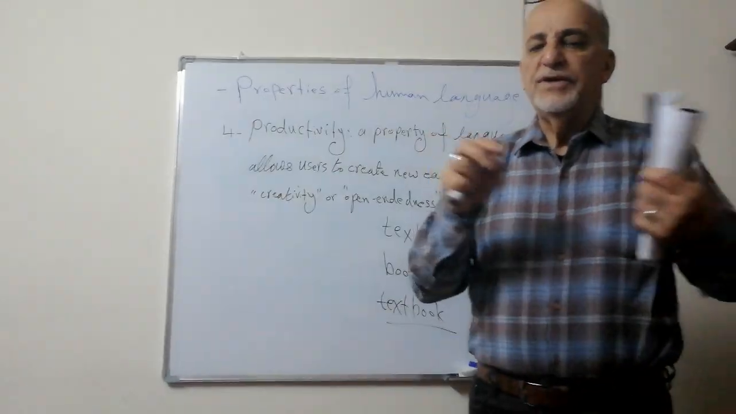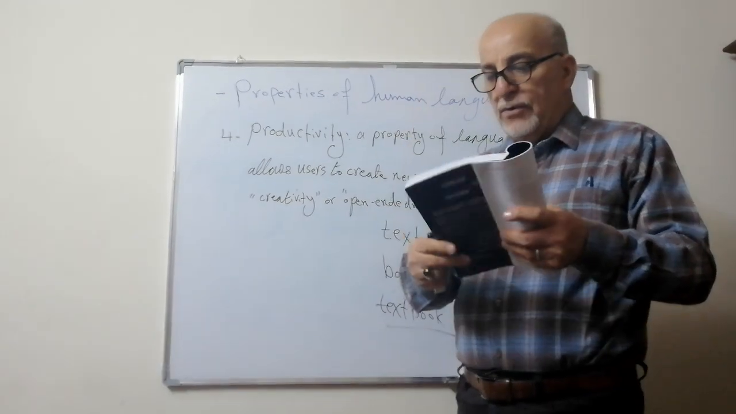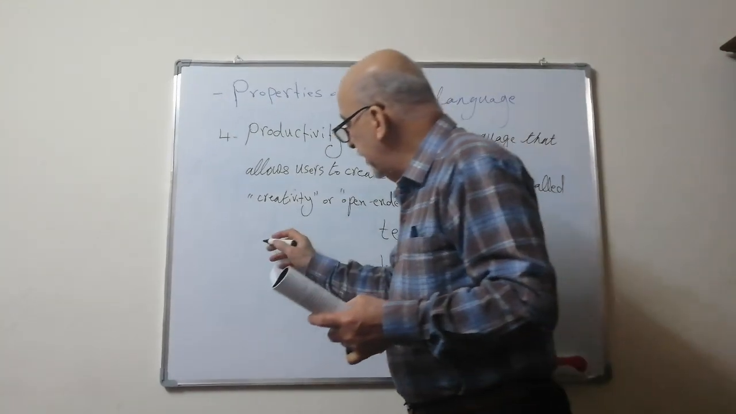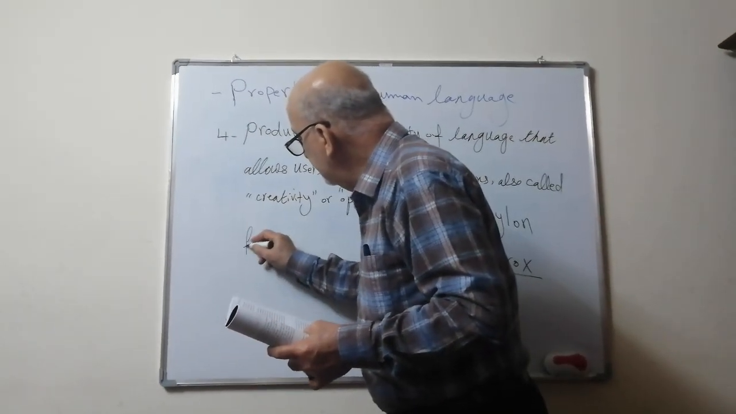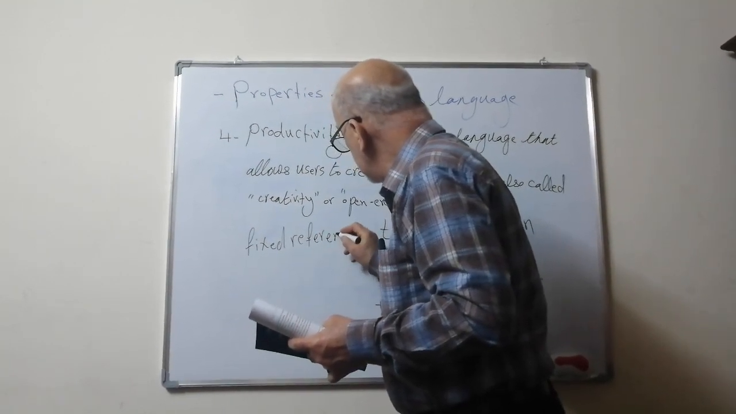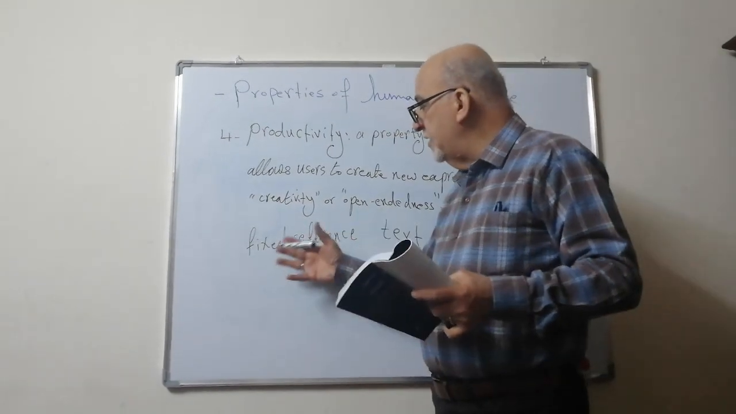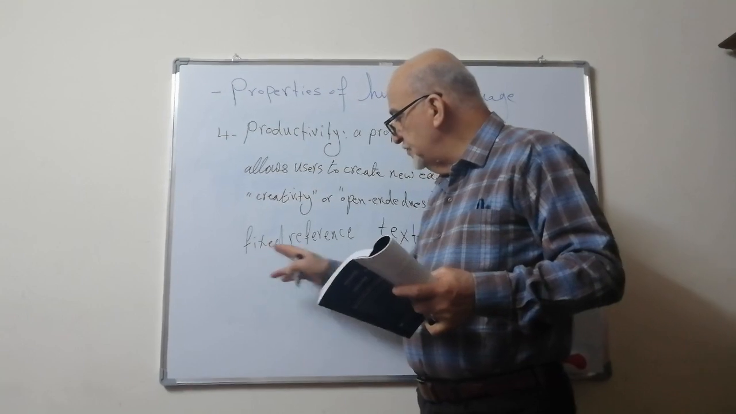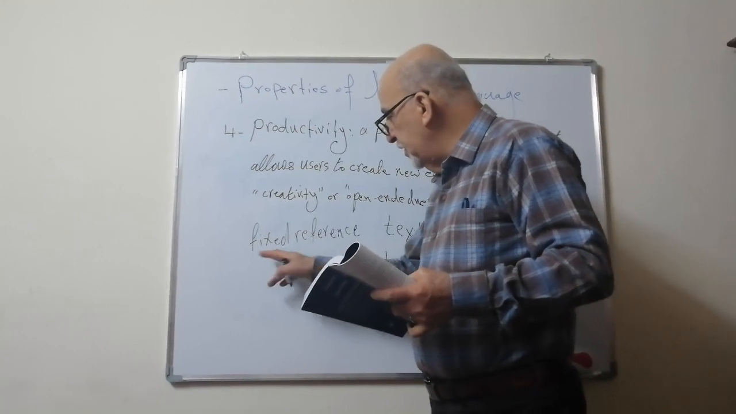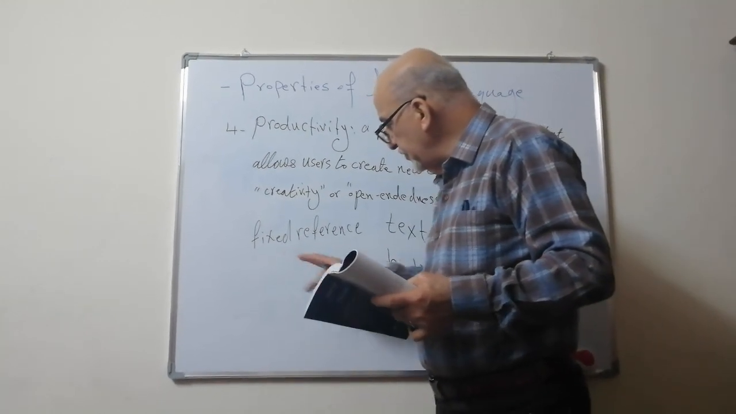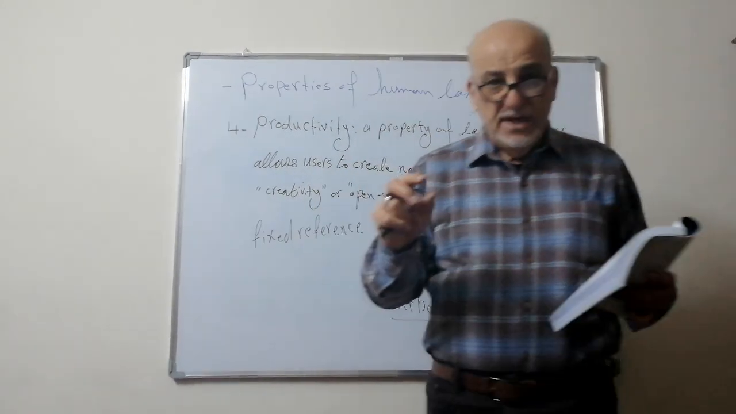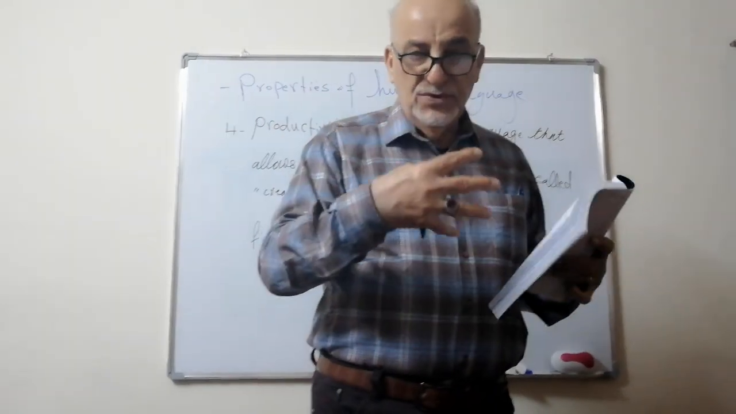Okay, so what do we call this? We call it fixed reference. So animal communication signals have fixed reference. That means each signal has a specific meaning. This signal is used in this situation. That signal is used in the second situation, and the third signal is used in the third situation. They have limited situations, and at the same time, they have limited signals.